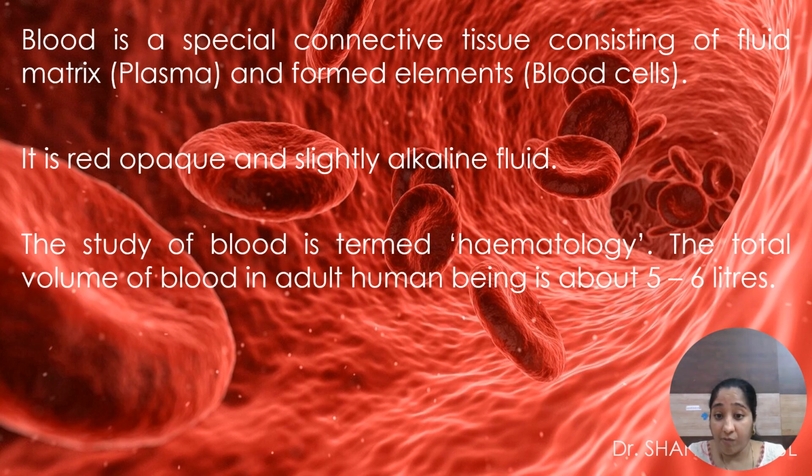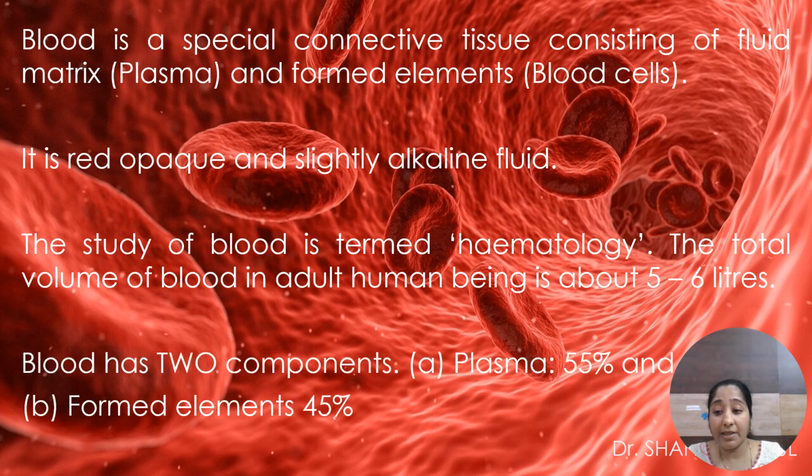The study of blood is termed hematology. The total volume of blood in the body is 5 to 6 liters, depending on the size of the person. For a larger person it is 5 to 6 liters, and for a smaller person about 5 liters. Blood contains two components: plasma, the fluid matrix, about 55%, and the formed elements, about 45%.